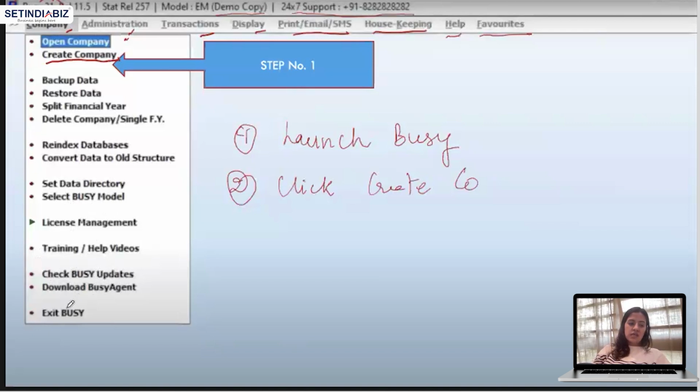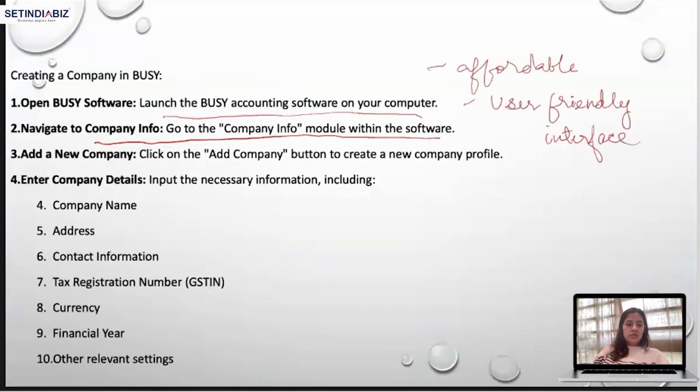Download busy agent, exit busy. So if you want to exit and close the software, the option is here, right? There is no cross button on top. You have to close it from here. Now let's read further. After going to the company info module within the software, add a new company button to create a new company profile, and then input the necessary information.